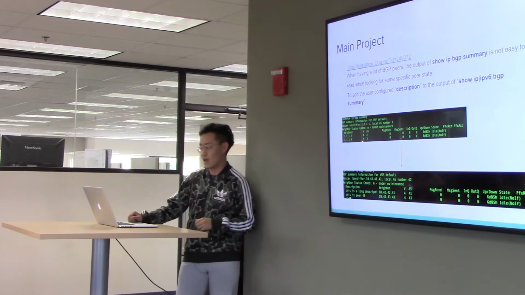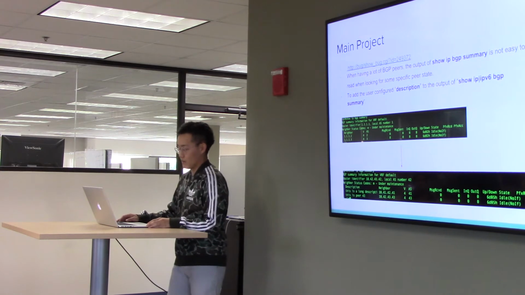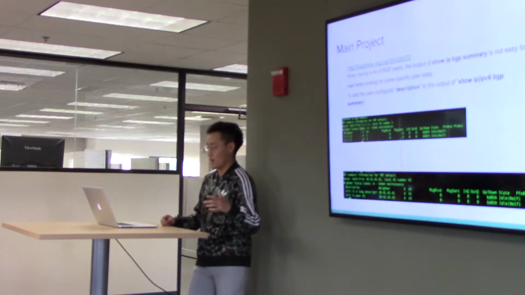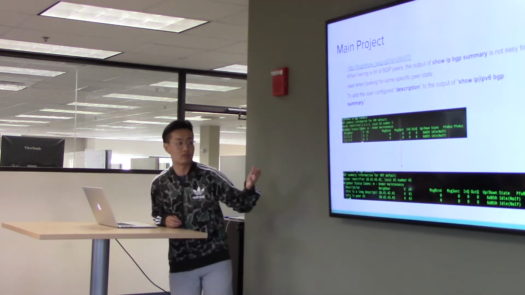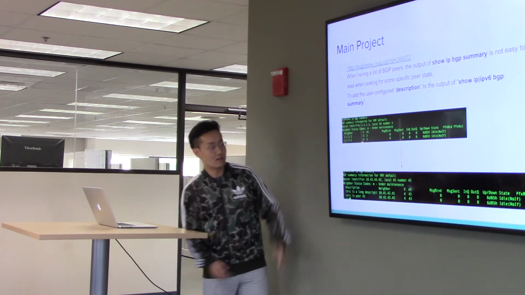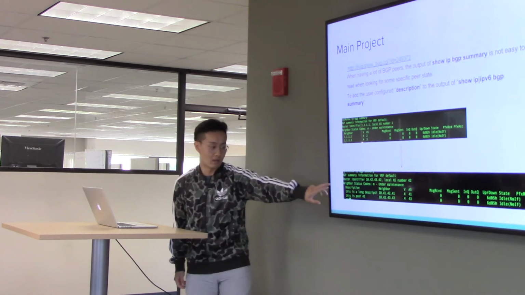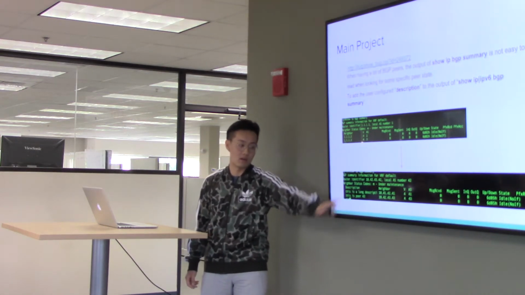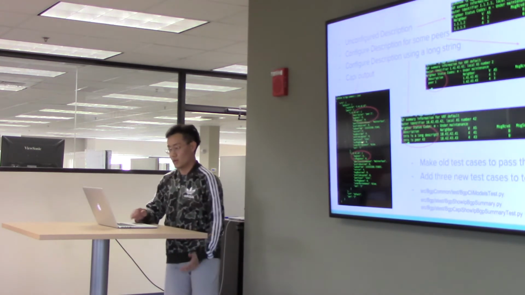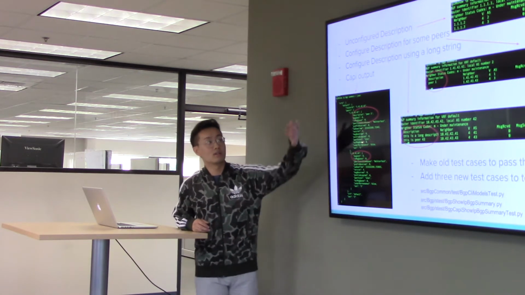For my main project, I enhanced the show IP BGP summary command to add 1 more column to the output. The reason is before, it was not easy if you want to look at some specific peer state. As you can see, this is an old output and this is a new output. We add one new column, which is called description, to show you the descriptions. But if you don't configure description for any of the peers, it will not show up.